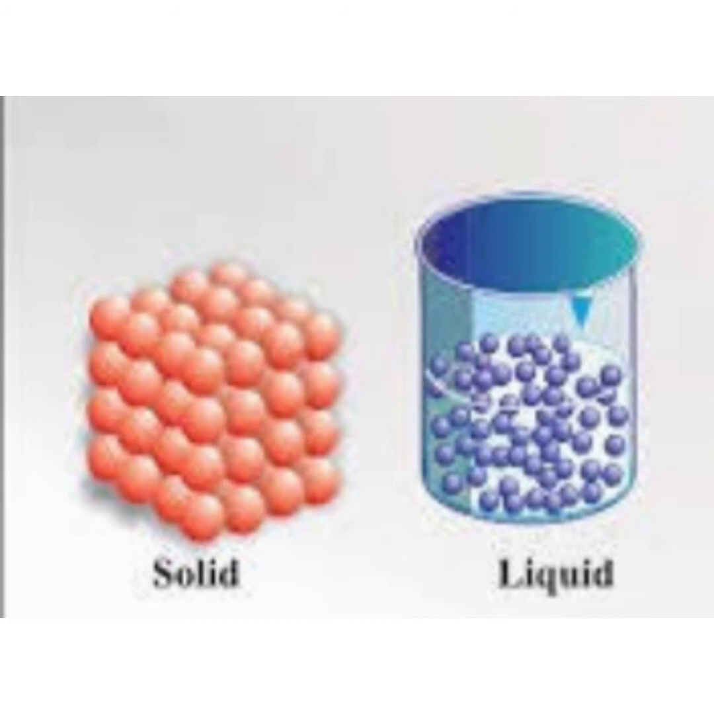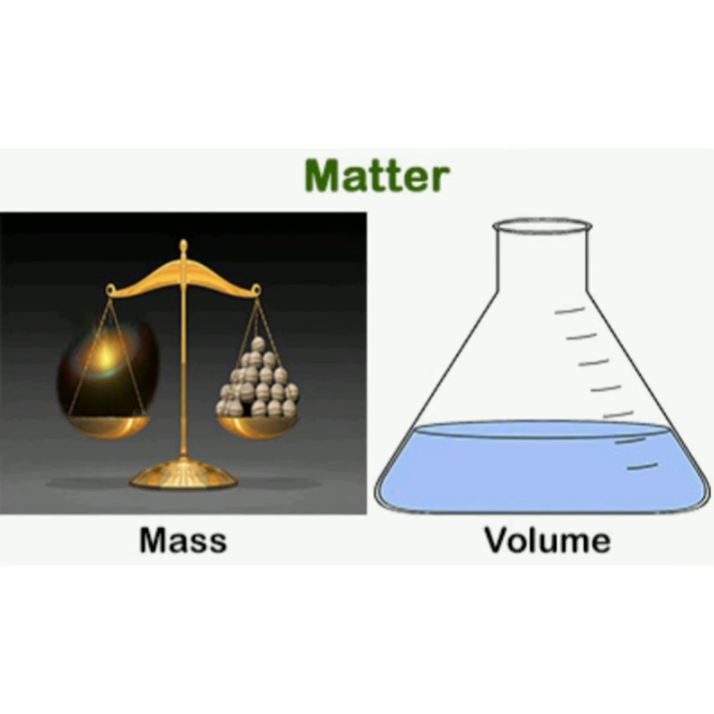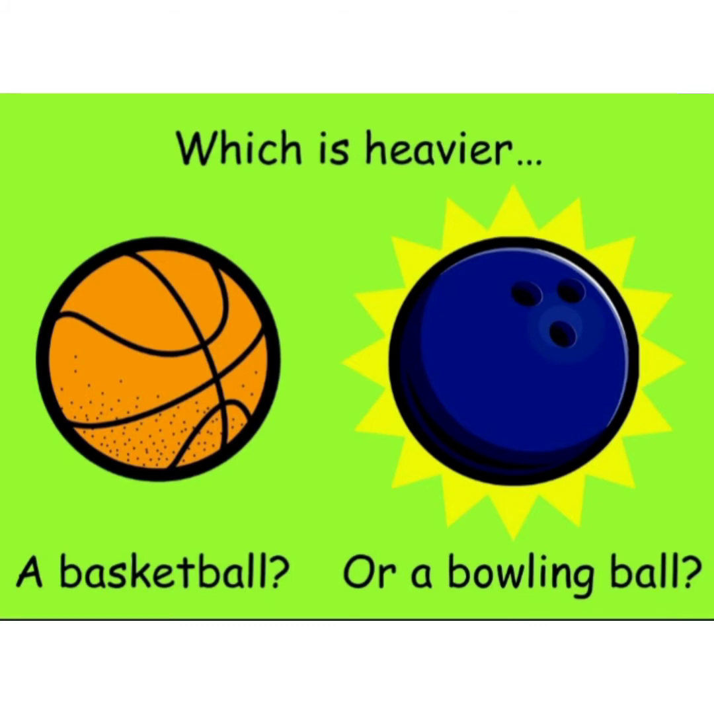Mass and volume are two units used to measure objects. Mass is the amount of matter an object contains, while volume is how much space it takes up. For example, a bowling ball and a basketball are about the same volume as each other, but the bowling ball has much more mass.